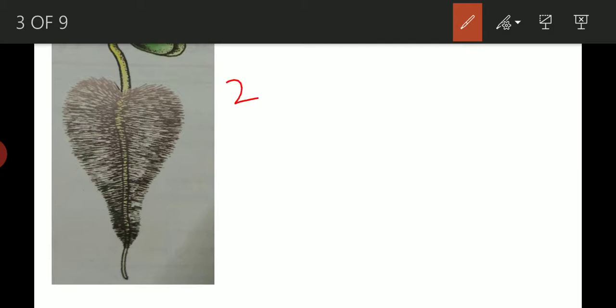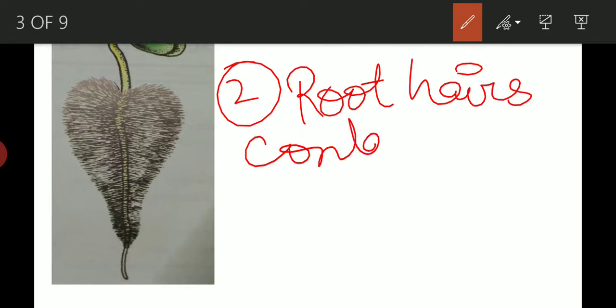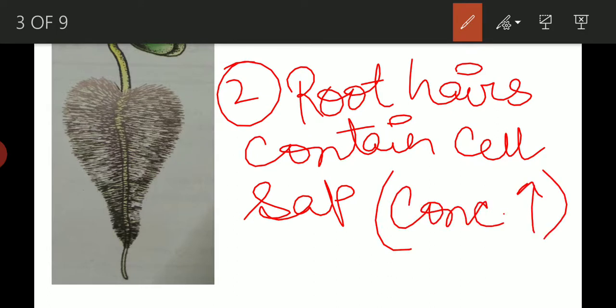Now the second characteristic is that root hairs contain cell sap. The concentration of this cell sap is higher in comparison to the surrounding water.